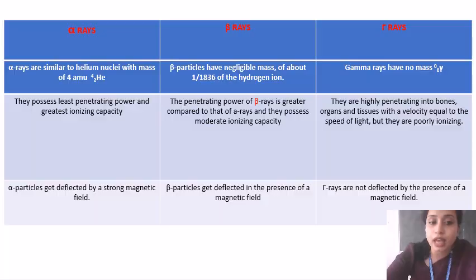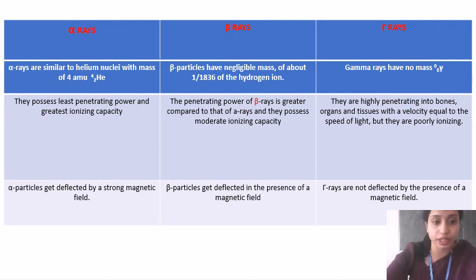Then, in the case of alpha rays, the mass number is 4 AMU, similar to helium. Beta rays have negligible mass. That means 1 by 1836 of a hydrogen ion. That means they have negligible mass. Whereas gamma rays have no mass. Okay.